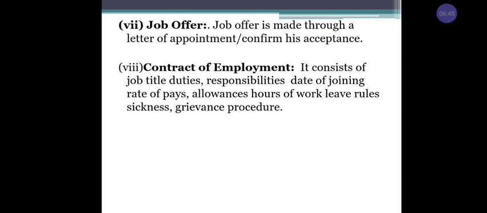Next we have the contract of employment. It consists of job title, duties, responsibility, date of joining, rate of pay, allowances, hours of work, leaves, rules, sickness, and grievance procedure.